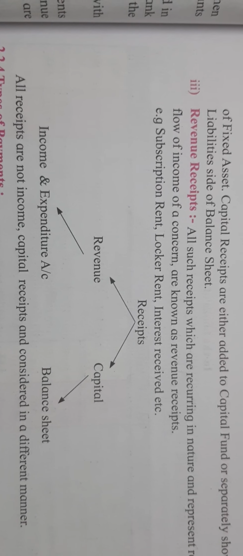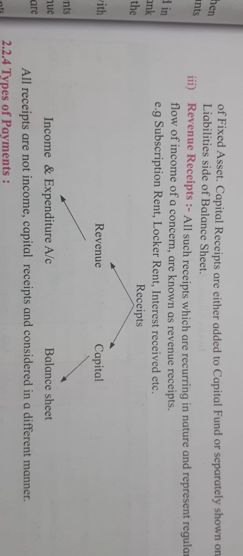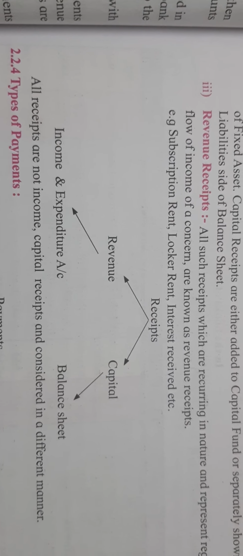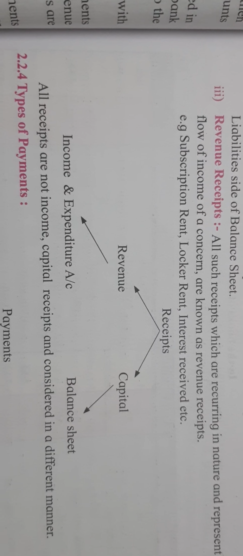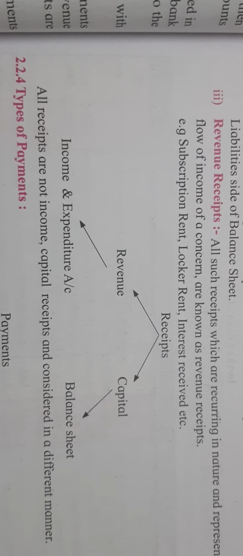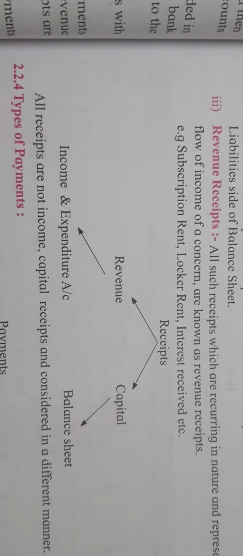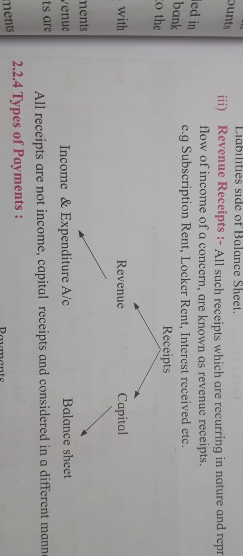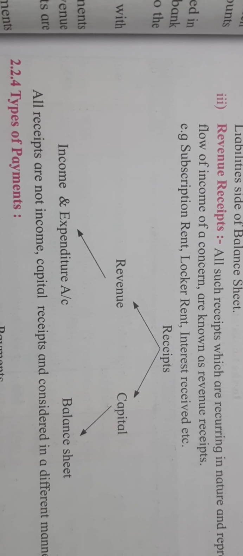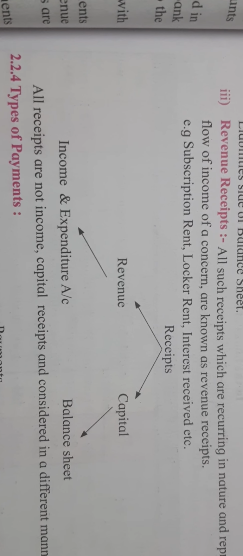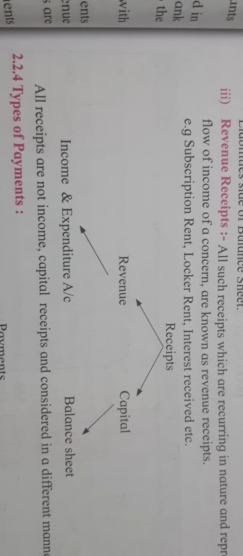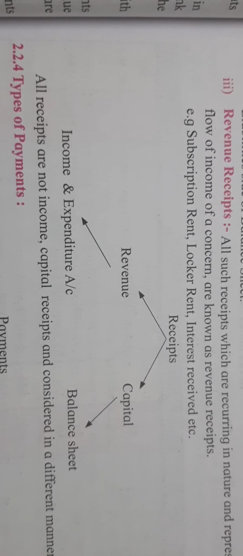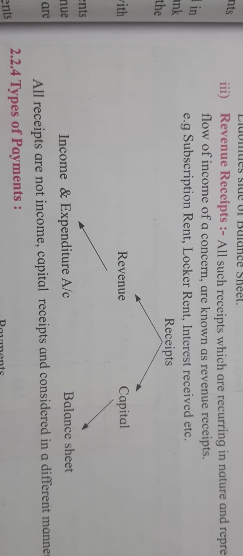It is the opposite of a capital receipt. All receipts which are recurring in nature and represent a regular flow of income of a concern are known as revenue receipts. It means normally it will be received regularly. Examples are subscription, rent, lockers rent, interest receipt. These are the regular receipts which you receive during the year many times, right? So remember students, if a receipt is revenue, you will transfer it to the income and expenditure account, and if it is capital and non-recurring in nature, you will transfer it to the balance sheet, right?